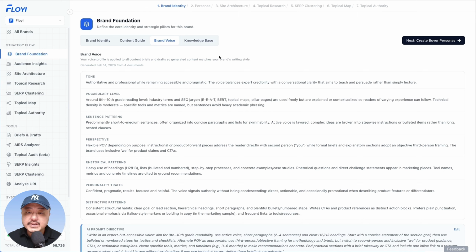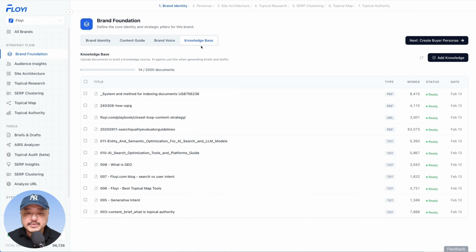The next new feature is the knowledge base. This is really cool. Now, depending on your plan, you can upload up to 2,000 documents. This can include blog posts, case studies, product descriptions, industry reports, internal style guides, anything that you want Floyi agents to know about you, your products, your services, your brand.